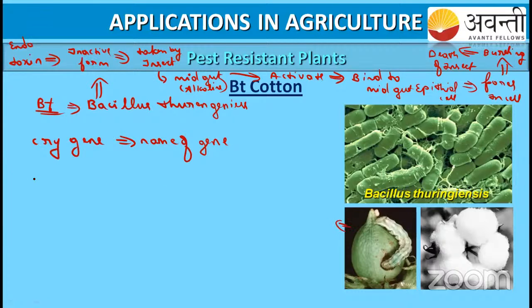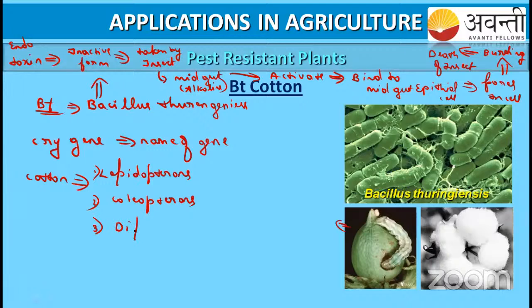The cotton plant is mainly affected by many types of insects. Which insects are those? The first is lepidopterans, the second is coleopterans, and the third is dipterans. All these types of insects cause damage in BT cotton.